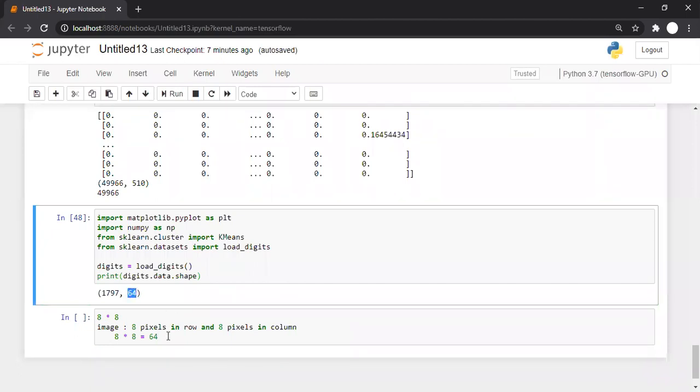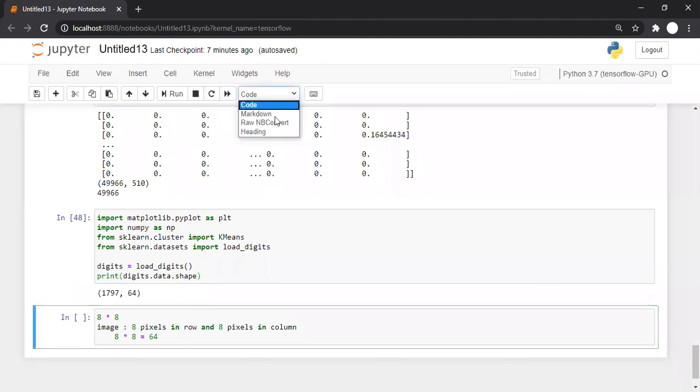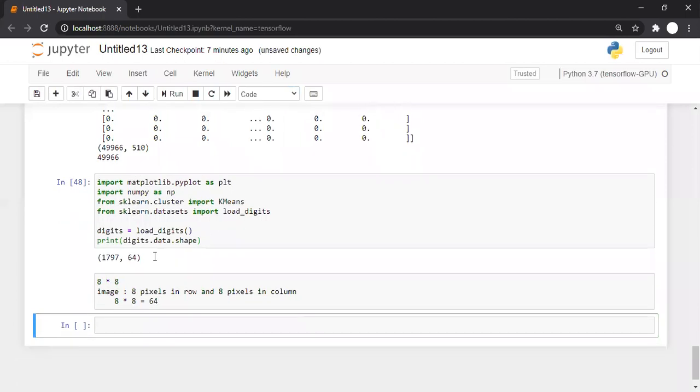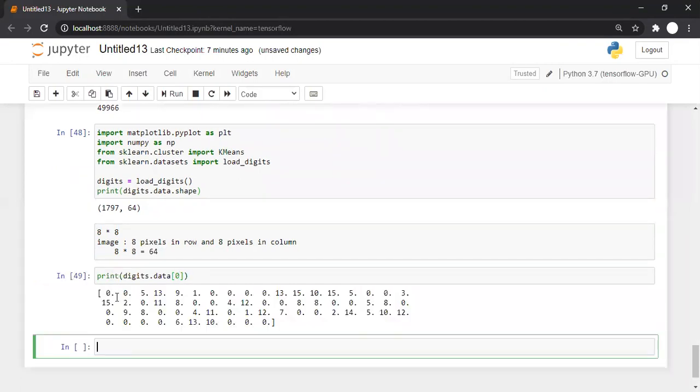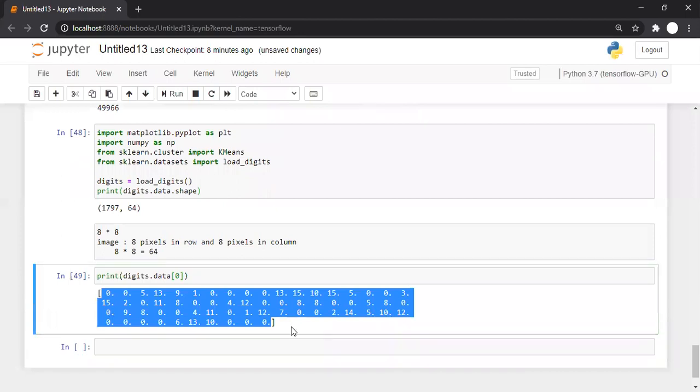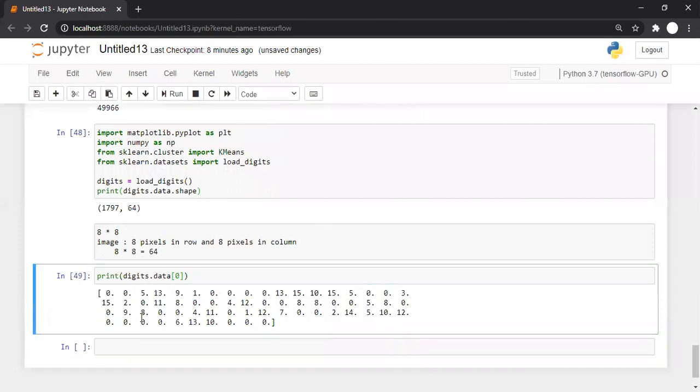So let's say I'll print something. I'm printing digits dot data of 0. See, it is specifying the intensity of every character, like 0 or 5 or 13.